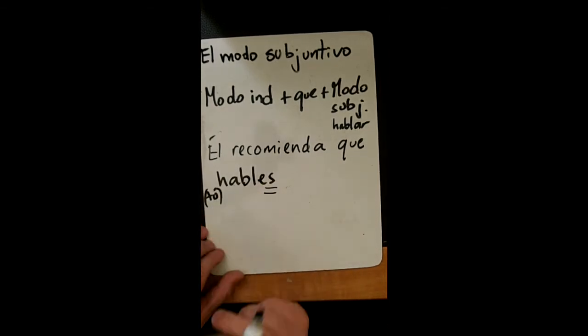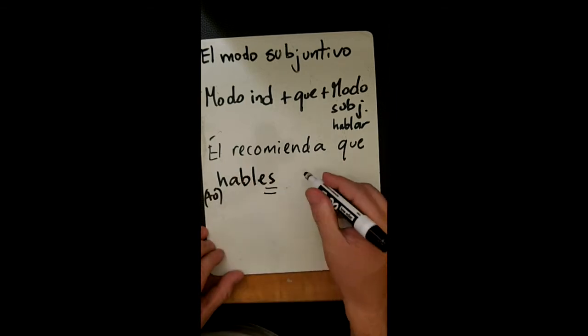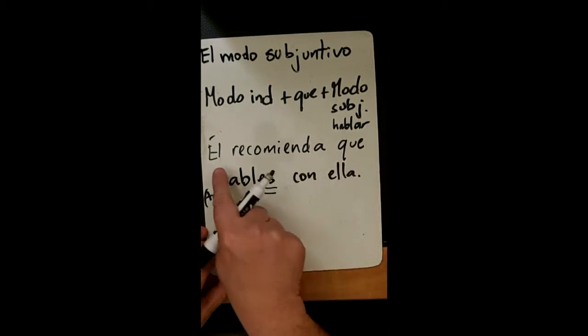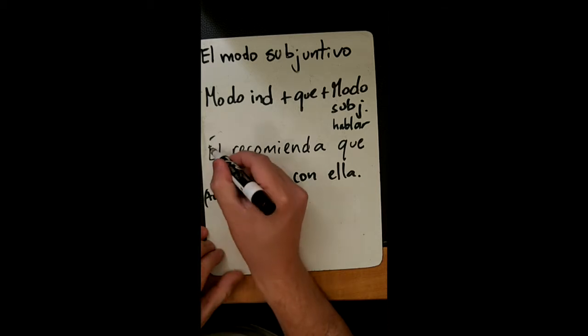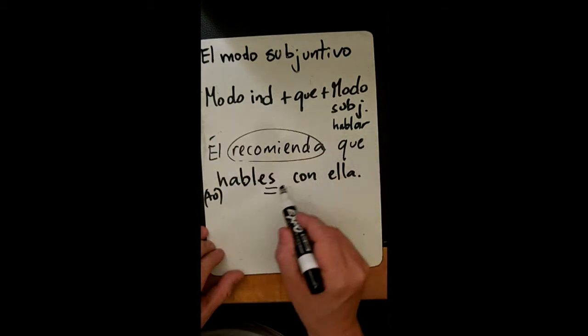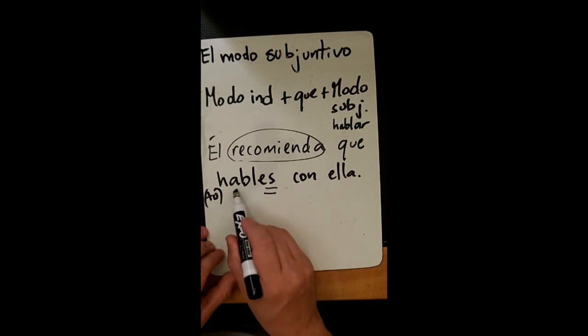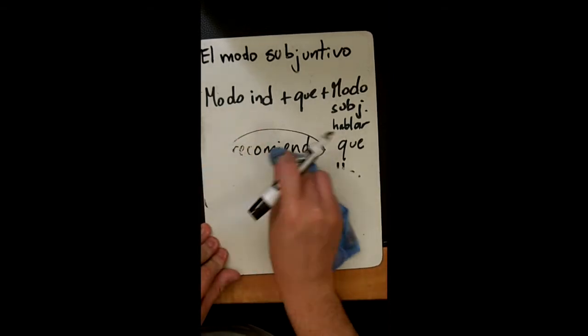I can use tú, I can use any other form. Él recomienda que tú hables con ella. He recommends that you speak with her. See, I have a recommendation. So after the que, I am going to use the verb in subjunctive. Okay? Muy bien.